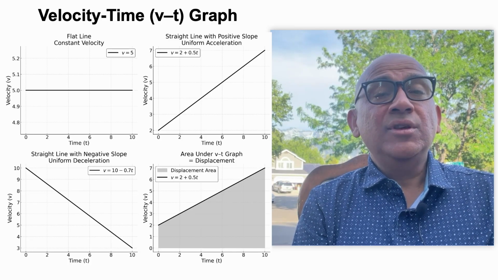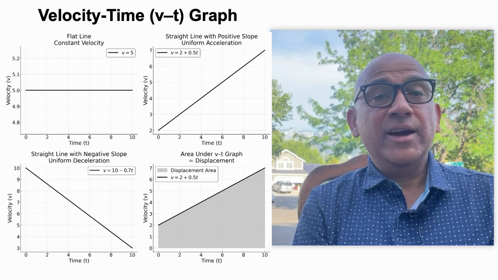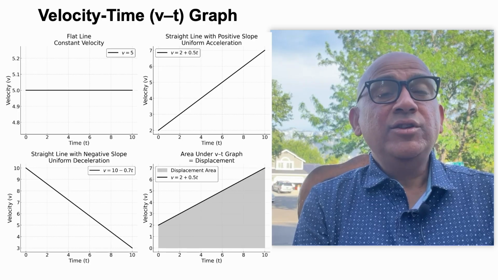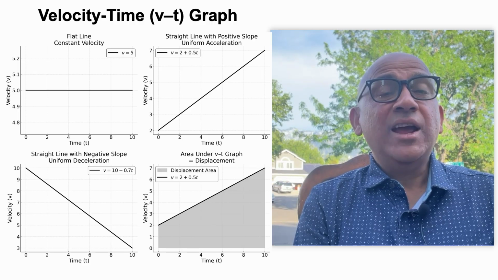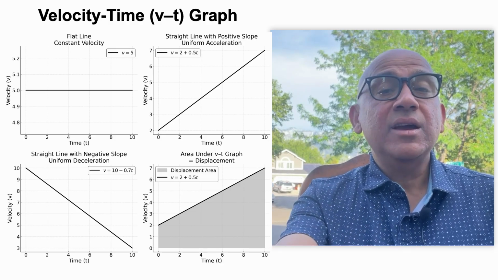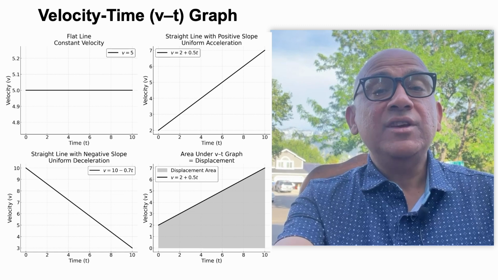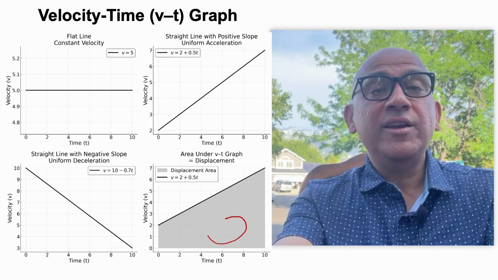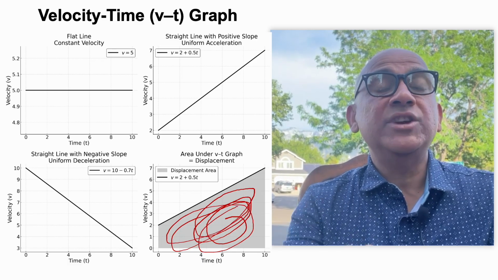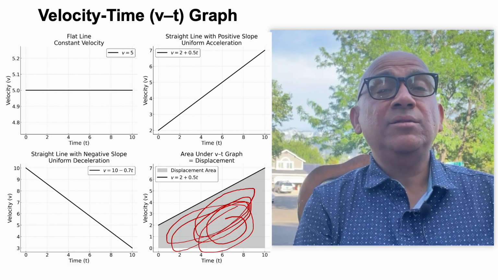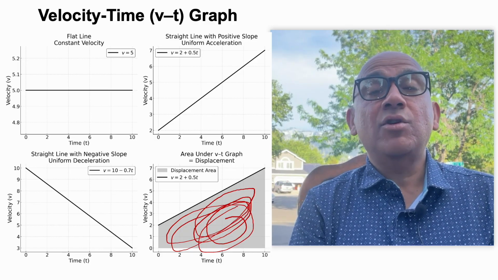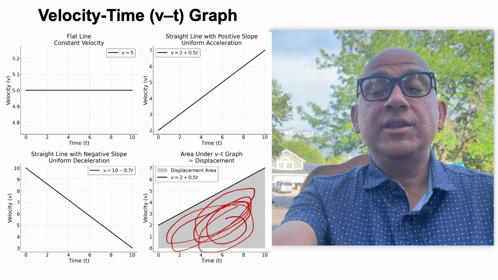And then the fourth graph on the right hand side of the bottom is velocity versus time, and what I have shown is the area under the curve. The area under the curve here, which you are seeing, this whole area. So, this represents the distance travelled by the object. So, if you integrate this area, you will find how much distance this object has travelled with time.